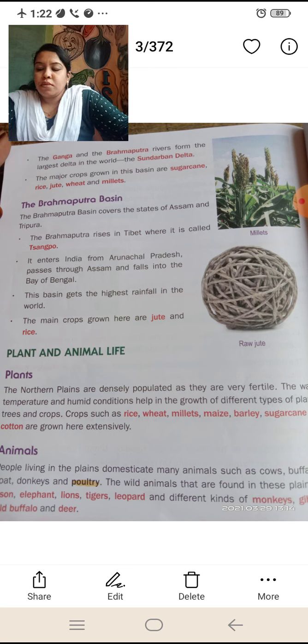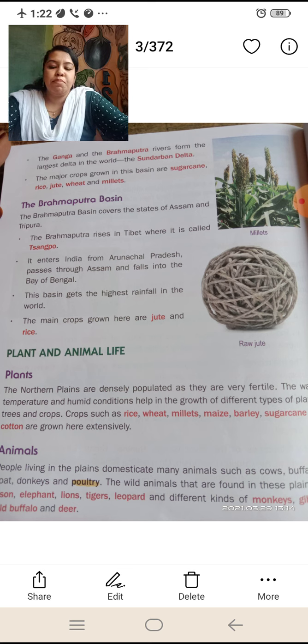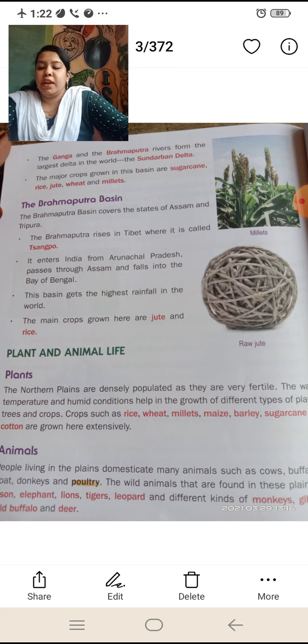Got it now? So next one, plant and animal life. Plants: the northern plains are densely populated as they are very fertile. The warm temperature and humid conditions help in the growth of different types of plants, trees and crops. Crops such as rice, wheat, millets, maize, barley, sugarcane and cotton are grown here extensively.